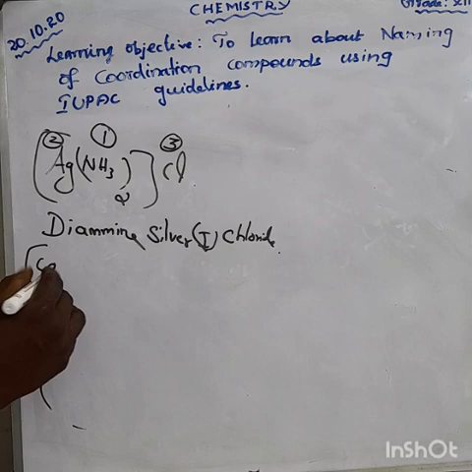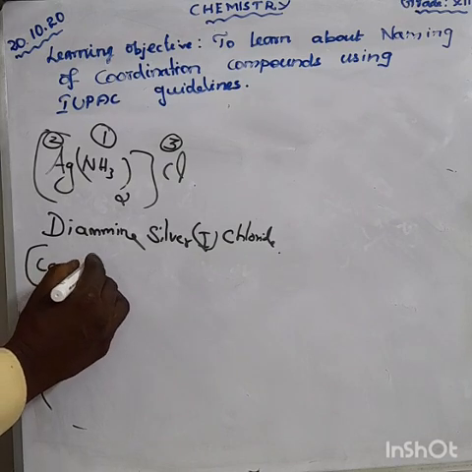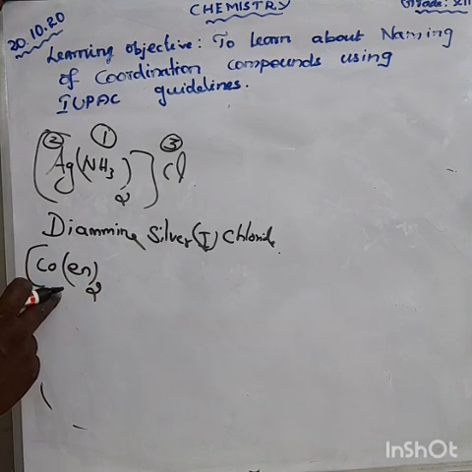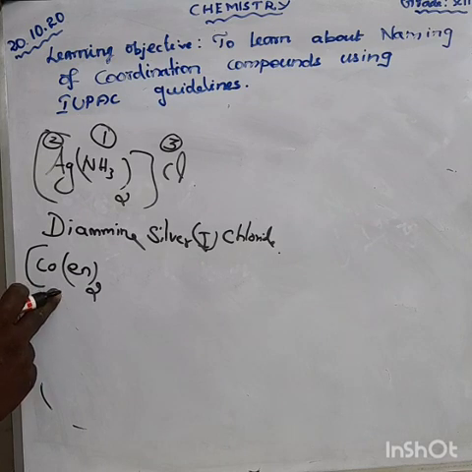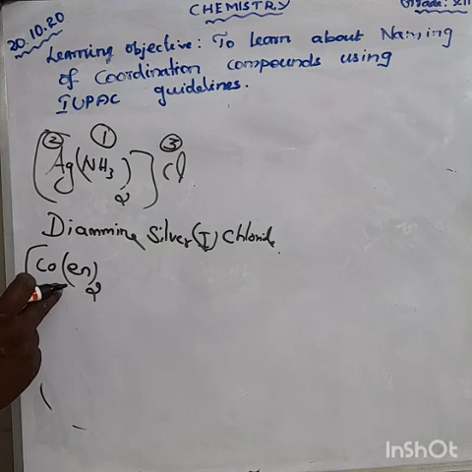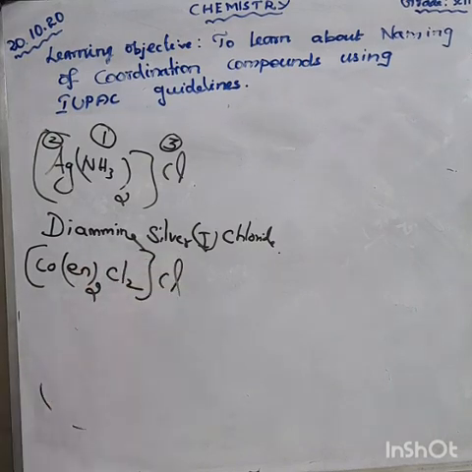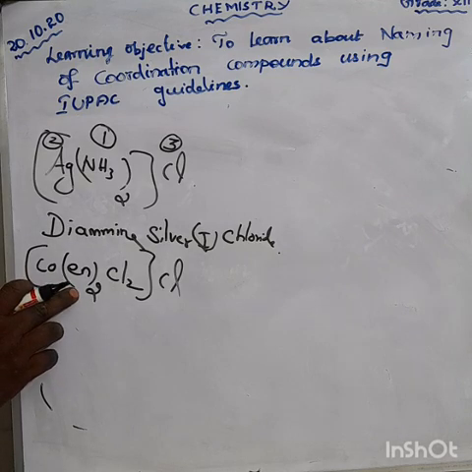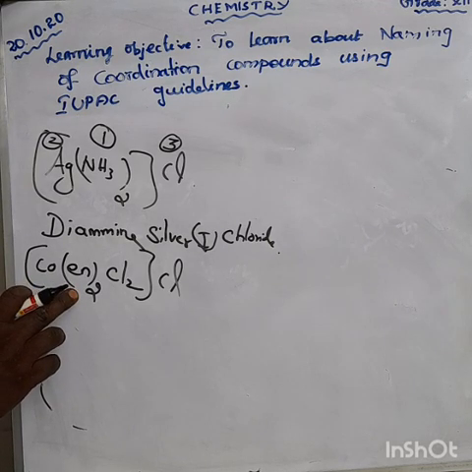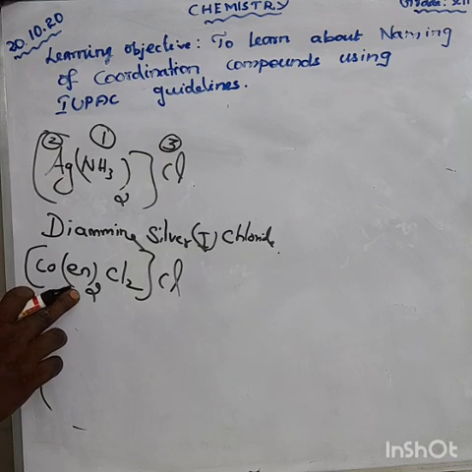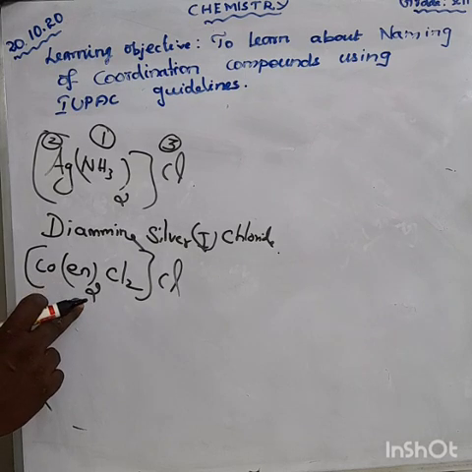Okay, next example: [Co(en)2Cl2]Cl. En means, now I told you, it is ethylene diamine. So what should be used? 2 means bis, 3 means tris. Here, try to understand that this is an ambidentate ligand. Ethylene diamine can be written as ethane-1,2-diamine.